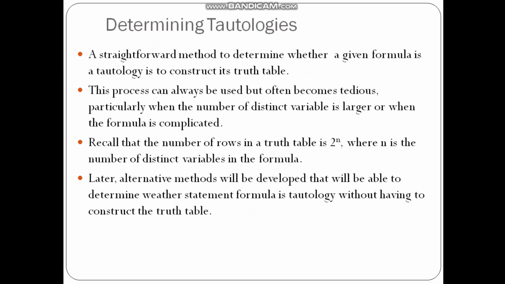Okay, and this is the easiest way to check, but it is very tedious when the number of variables increases. For one variable there are two possible rows, for two variables there are 4 rows, for 3 variables there are 8 rows, for 4 variables there are 16 rows. With 5 variables there will be 32 rows, and with 6 variables, 64 rows, and that will not fit into your notebook.